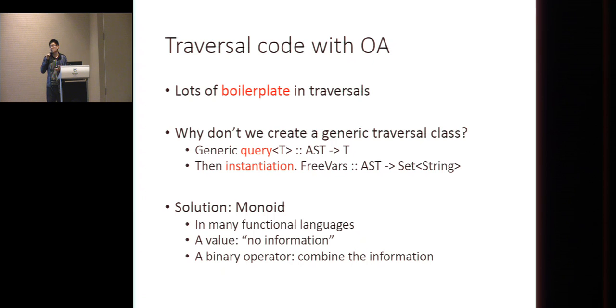Monoid is also a well-known concept in many functional languages, and usually it has two parts. The first part contains a value that represents no information, for example, 0, and also a binary operator, for example, plus. 0 and plus, so that's a monoid. And in our free variables example, we have an empty set that stands for no information, and the binary operator is just a union of two sets. So it helps to gather the information.